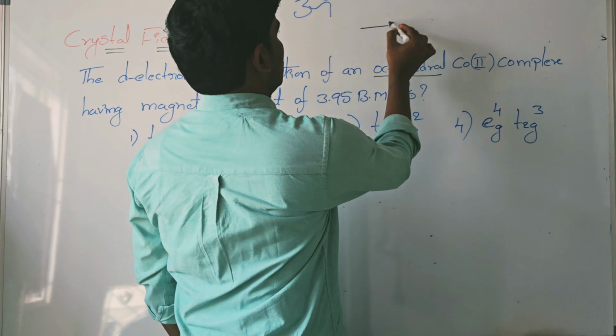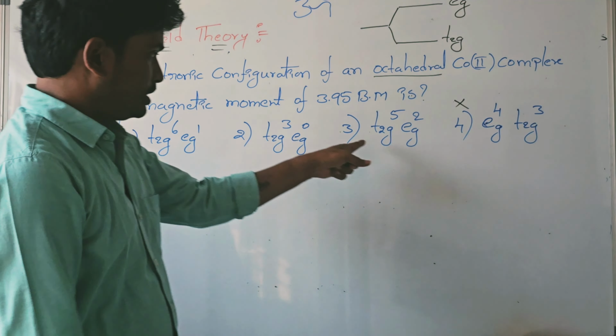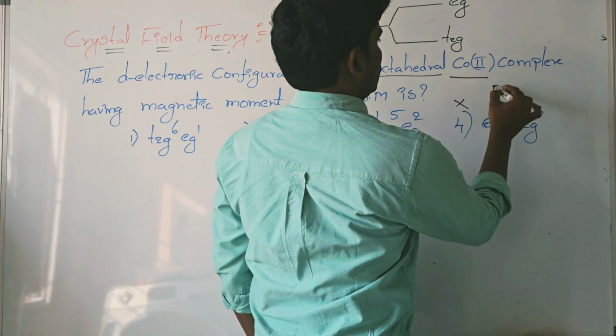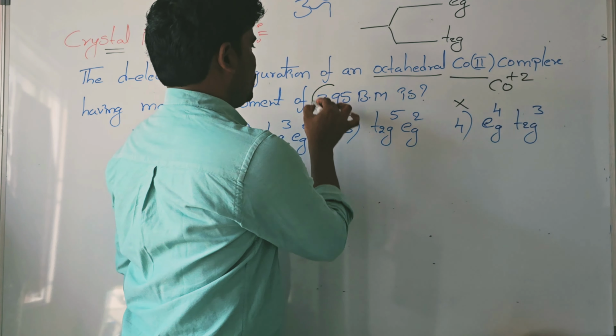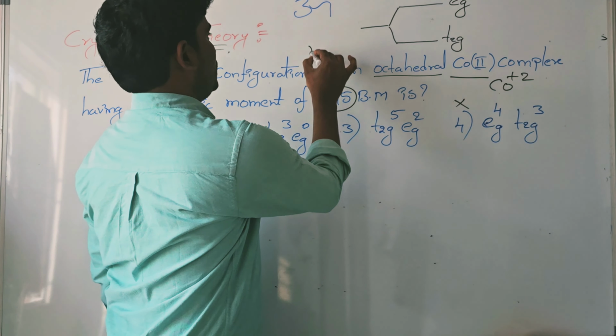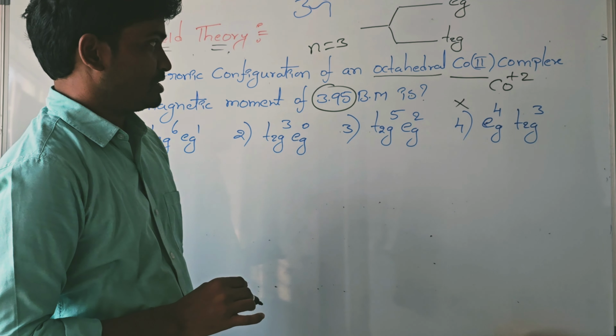In octahedral complexes, in the lower energy state, which orbital is present? T2G is present. In the higher energy, EG is present. Lower energy T2G, higher energy EG. So this option is the wrong option, since they mentioned EG, T2G in reverse. Remaining three options, check here. Cobalt plus 2, oxidation state of the cobalt, what did they mention here? Plus 2. And Bohr magneton value is given 3.95. 3.95 means 3 unpaired electrons are present in that electronic configuration.